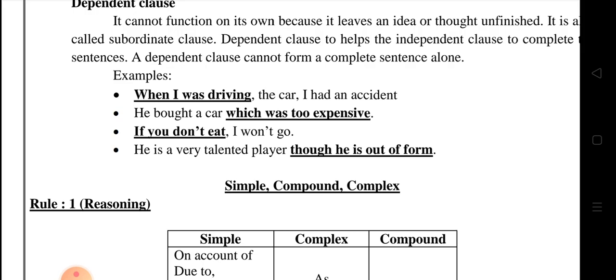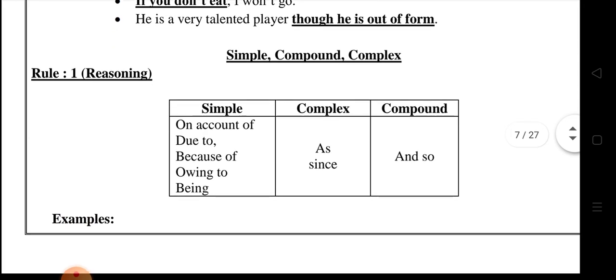So you have to look at this one because all these things are the fundamentals of this grammar. What is the name of the grammar? Simple, compound, complex transformation of sentences. So already we have looked at 8 rules. Today we have revised once again the 8 rules. First, rule 1 is reasoning.